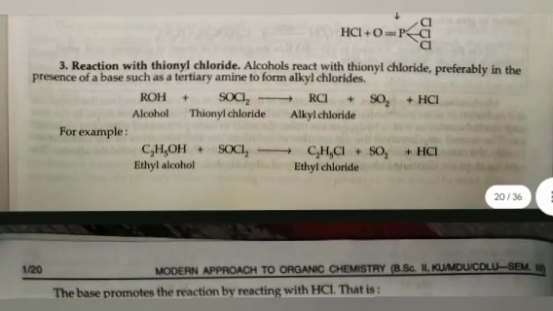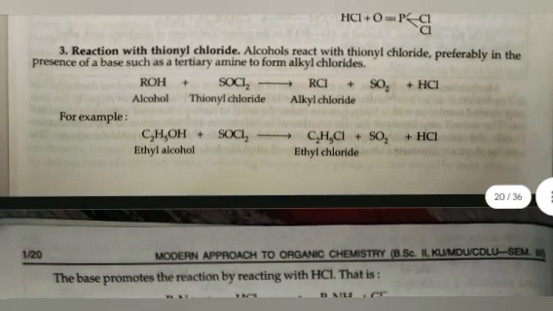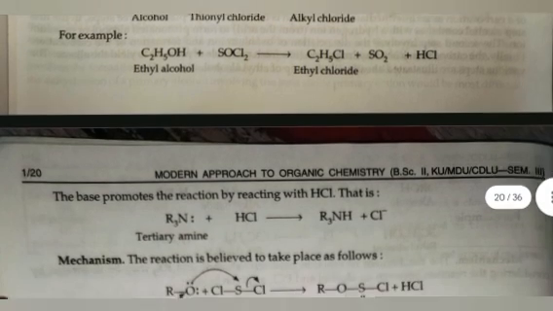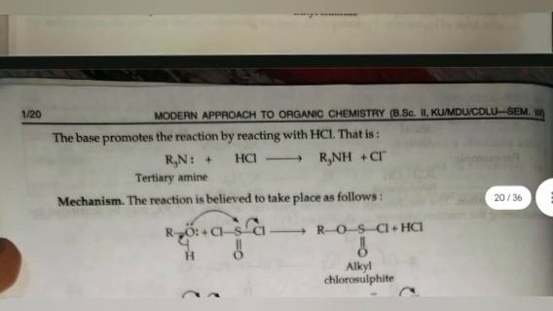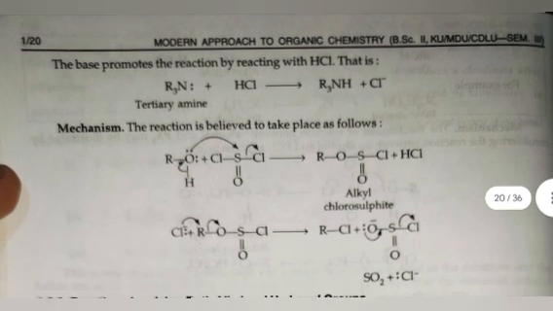Third is reaction with thionyl chloride. Alcohol reacts with thionyl chloride, preferably in the presence of a base such as a tertiary amine, to form alkyl chloride. Alcohol plus thionyl chloride gives alkyl chloride. For example, ethyl alcohol plus SOCl2 gives rise to ethyl chloride plus SO2 plus HCl. The base promotes the reaction by reacting with HCl. This is tertiary amine plus HCl giving rise to R3NH+ Cl-.